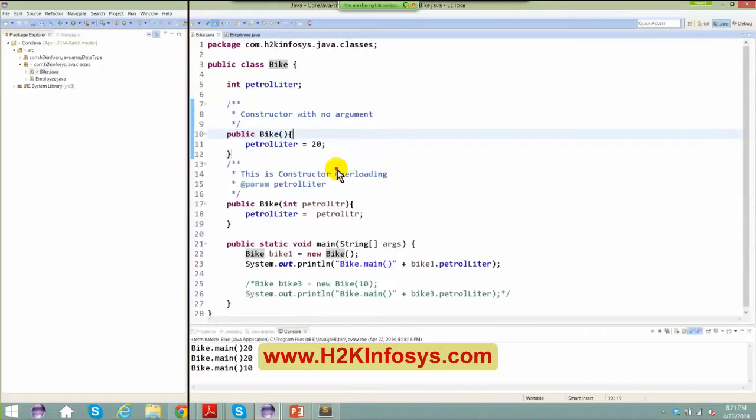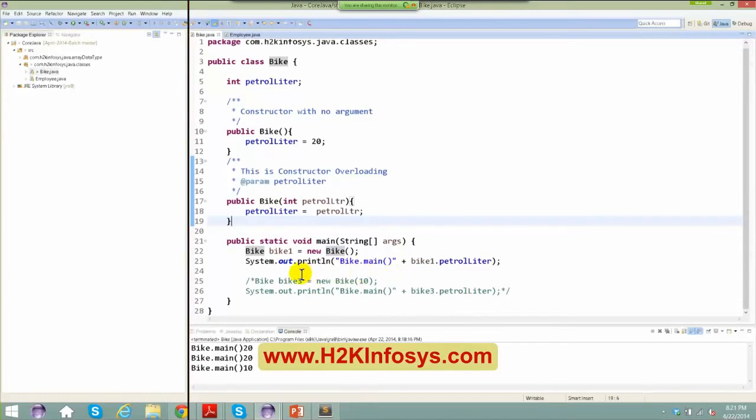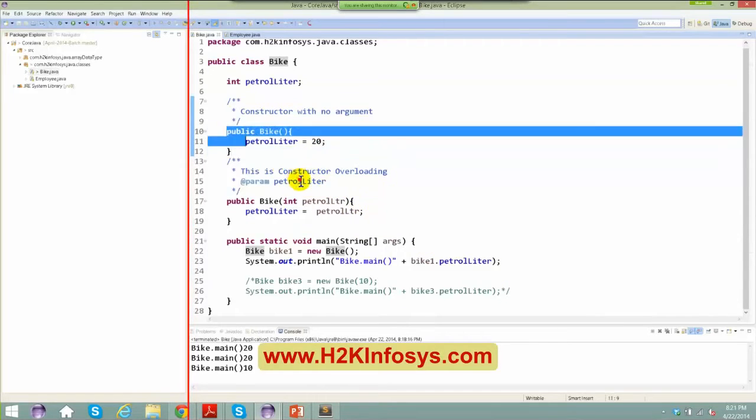I'm able to do this, and I even have a parameterized constructor also, which I have basically overloaded. So I do not get any kind of compilation issues. But the moment I comment this out,